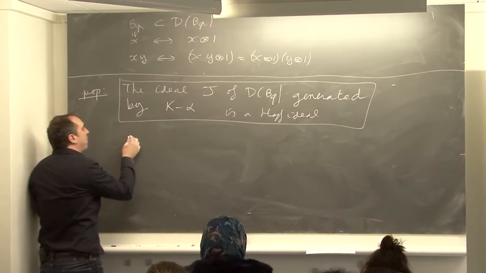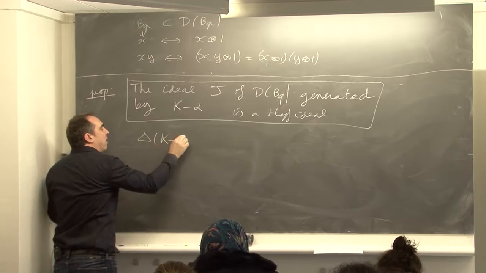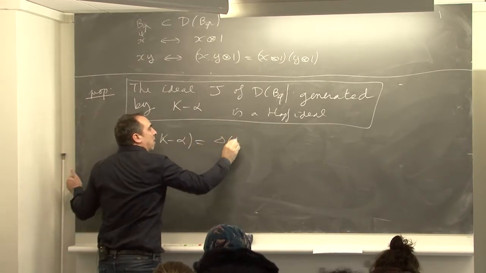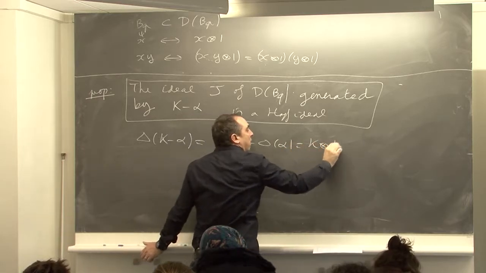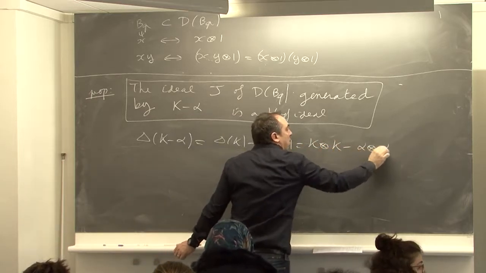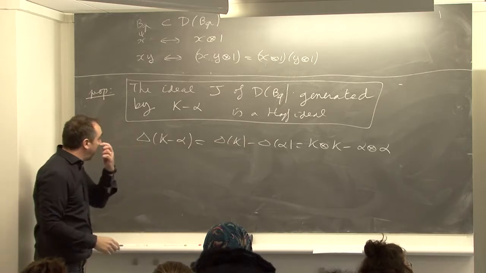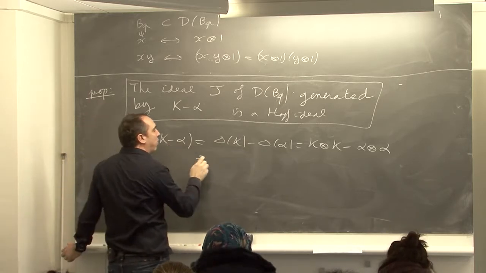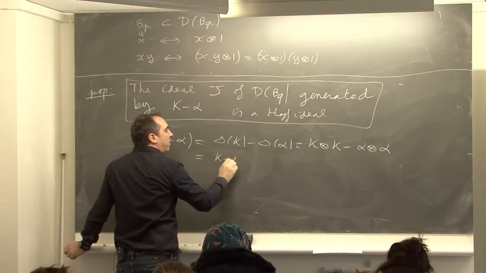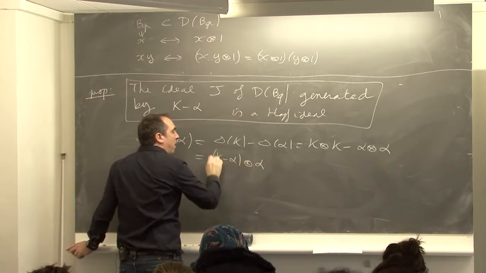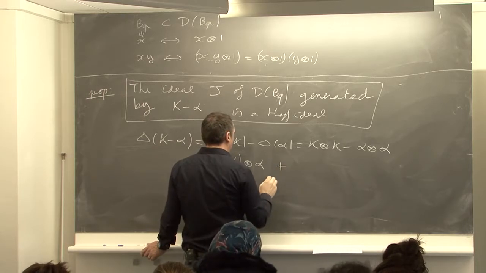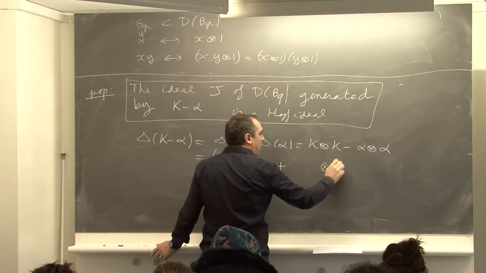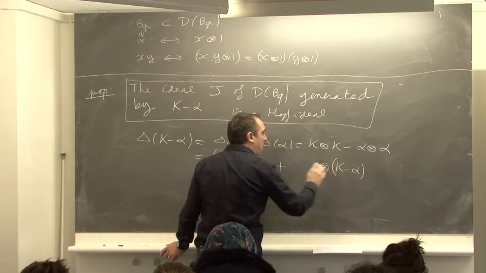The only thing we need to compute this. K and alpha are group-like, so we have this, and this is as usual: K minus alpha tensor alpha plus alpha tensor K minus alpha.